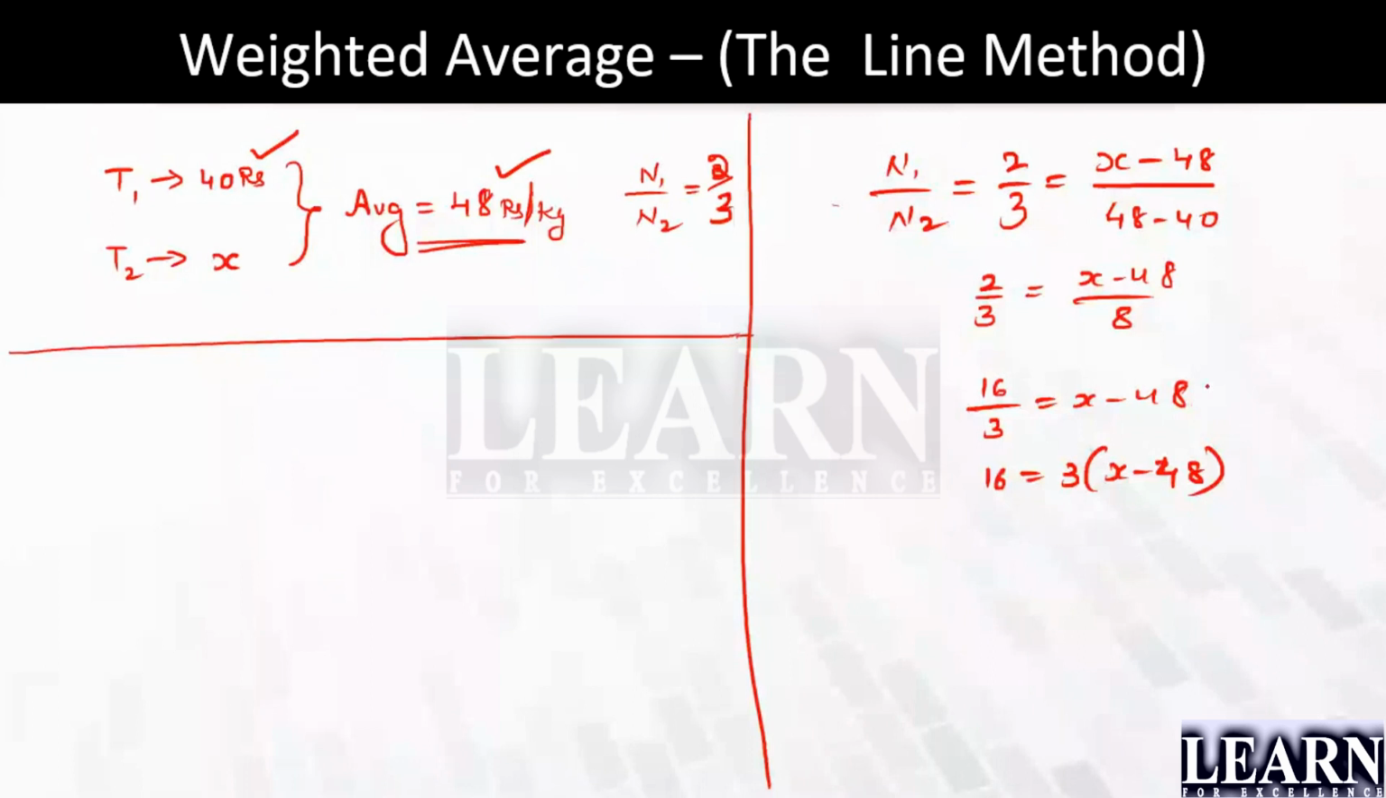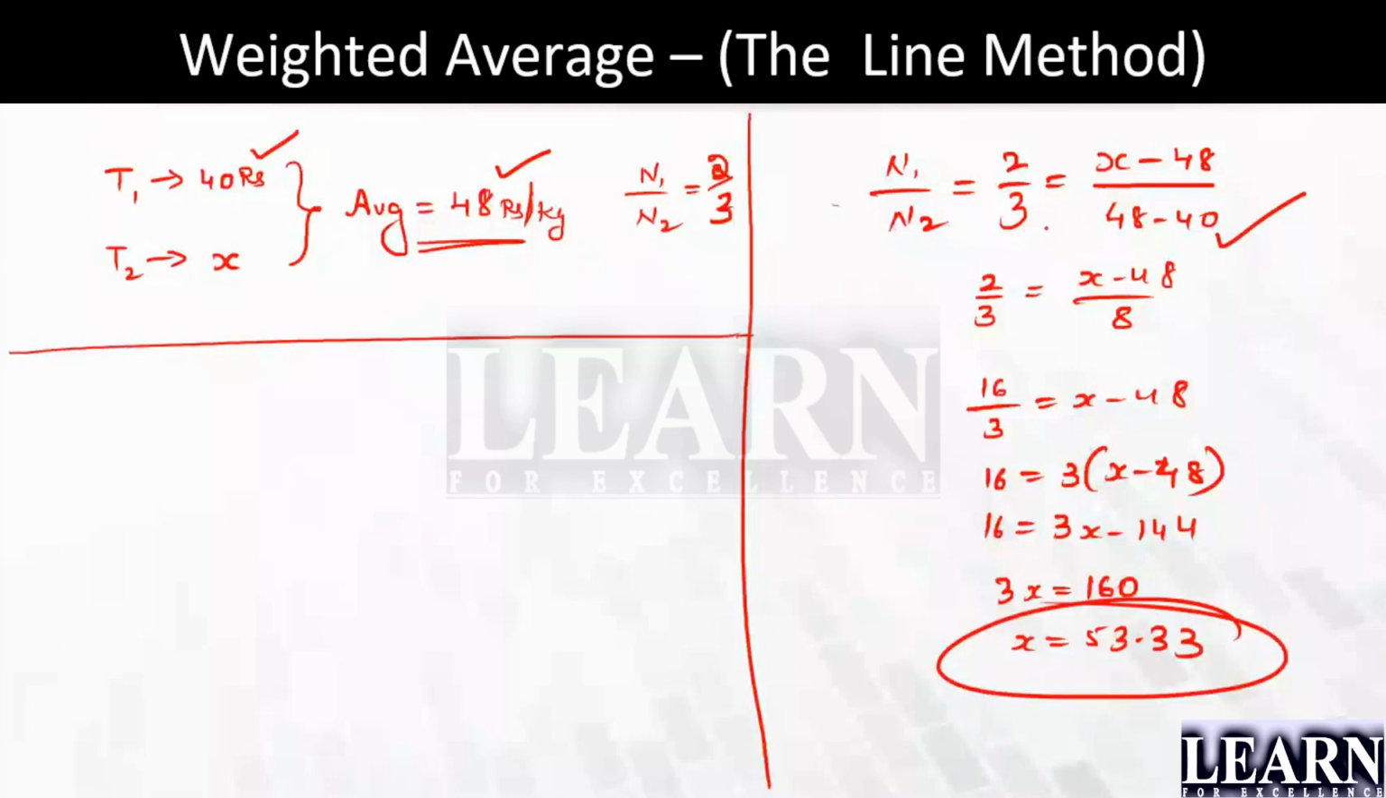Okay, so please look here. 16 equals 3X minus 48 into 3, that is 144. So I can say 3x equals 144 plus 16, which gives 160. So x gives 160 divided by 3, which gives 53.33. Even for this very small question, we have to go through this many steps. Now I'll come back to the line method.